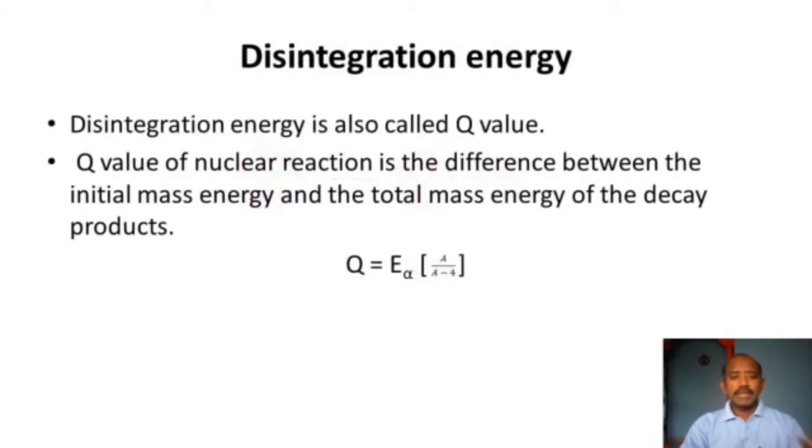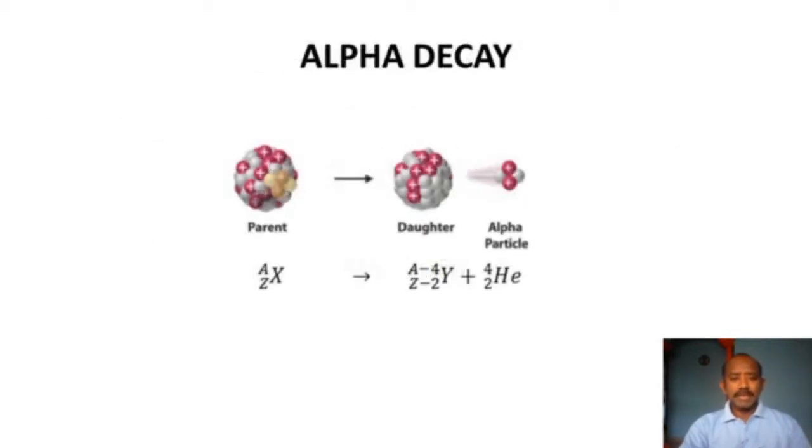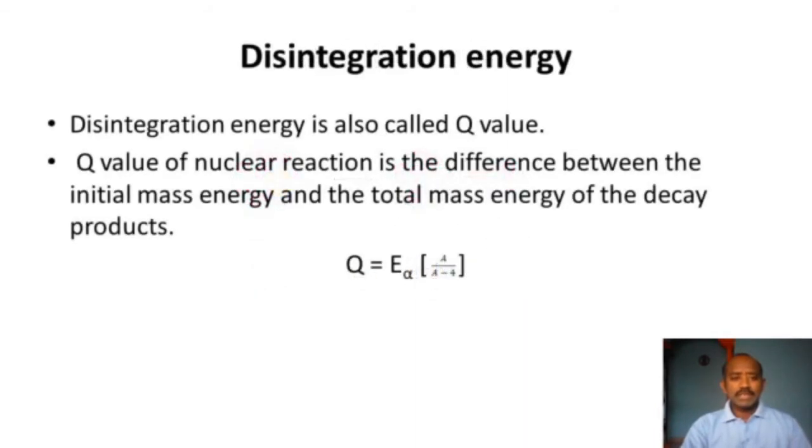Here the disintegration energy is the energy emitted in this disintegration process, along with the emission of the alpha particle and the daughter nucleus. This is called the Q value or disintegration energy, the energy liberated at the time of disintegration. That is found to be Q is equal to E alpha into A by A minus 4.